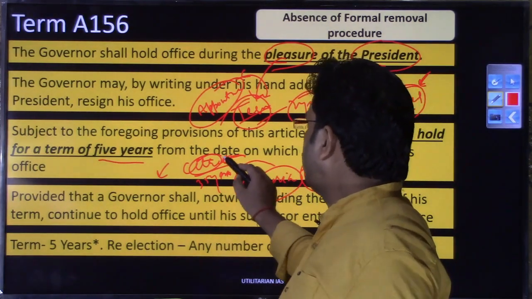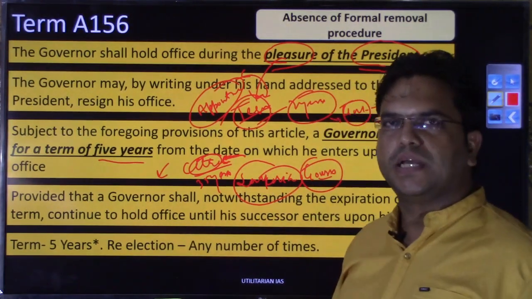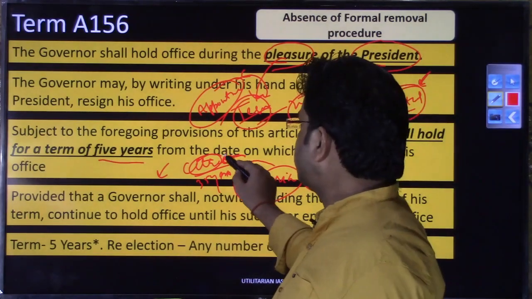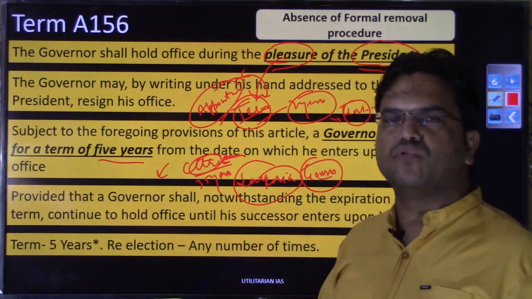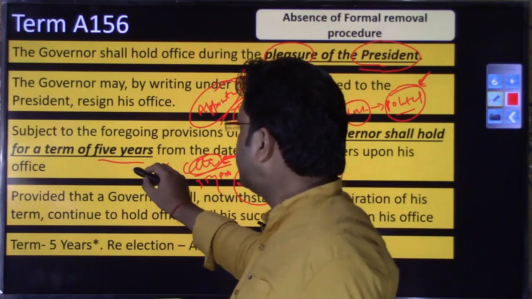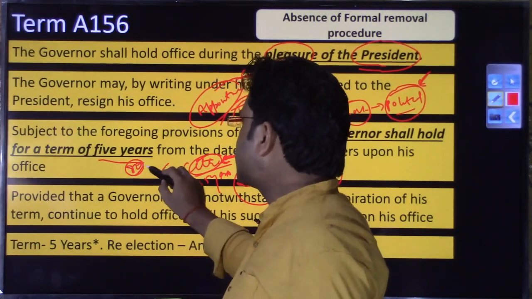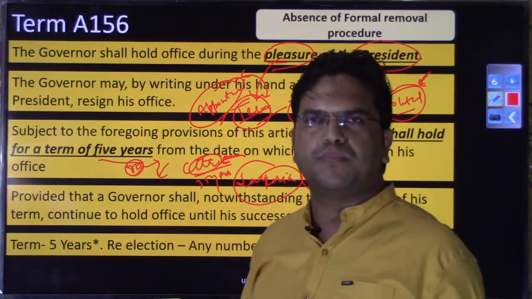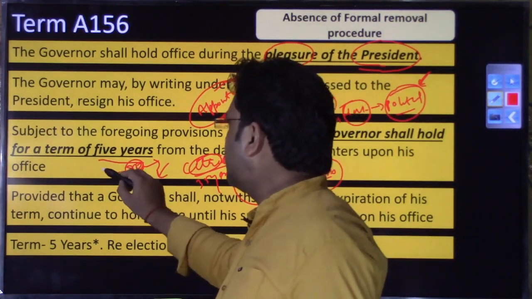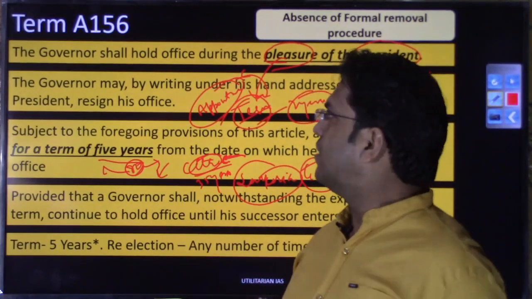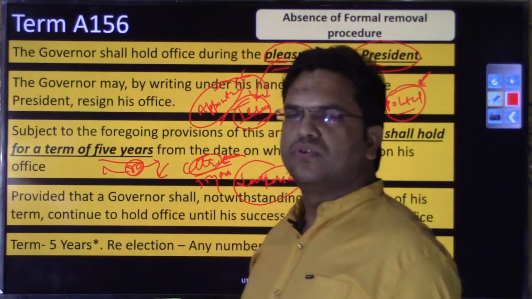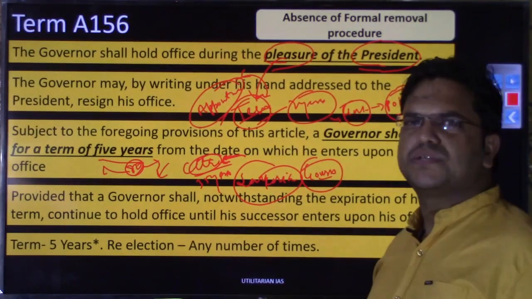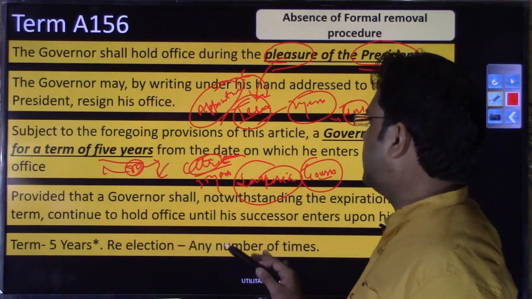The person who has remained in the ruling party is awarded this governor's office as a post-retirement feature. Suppose a person from a party has attained 80 years and is no longer bringing electoral benefits to the political party, he will be given this governor's office as an award, right? We'll see the recommendations of various committees and commissions.